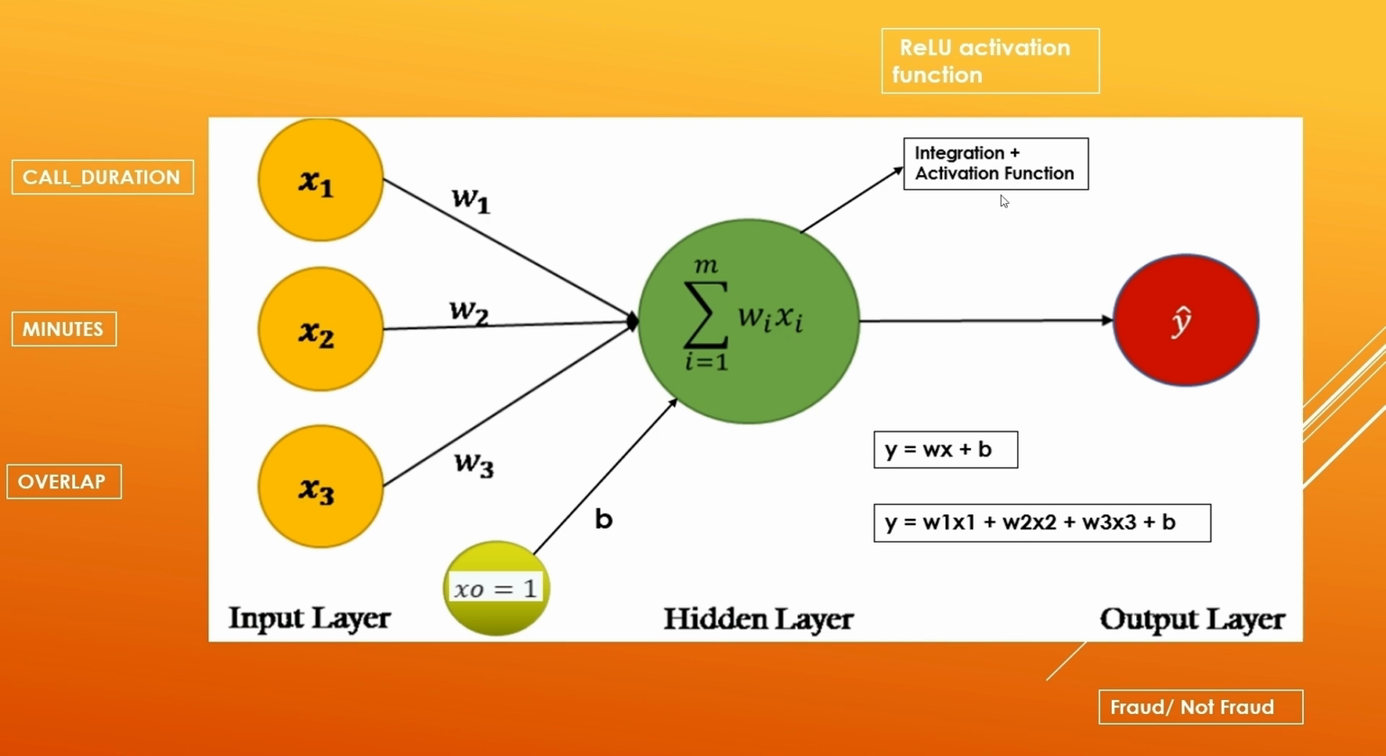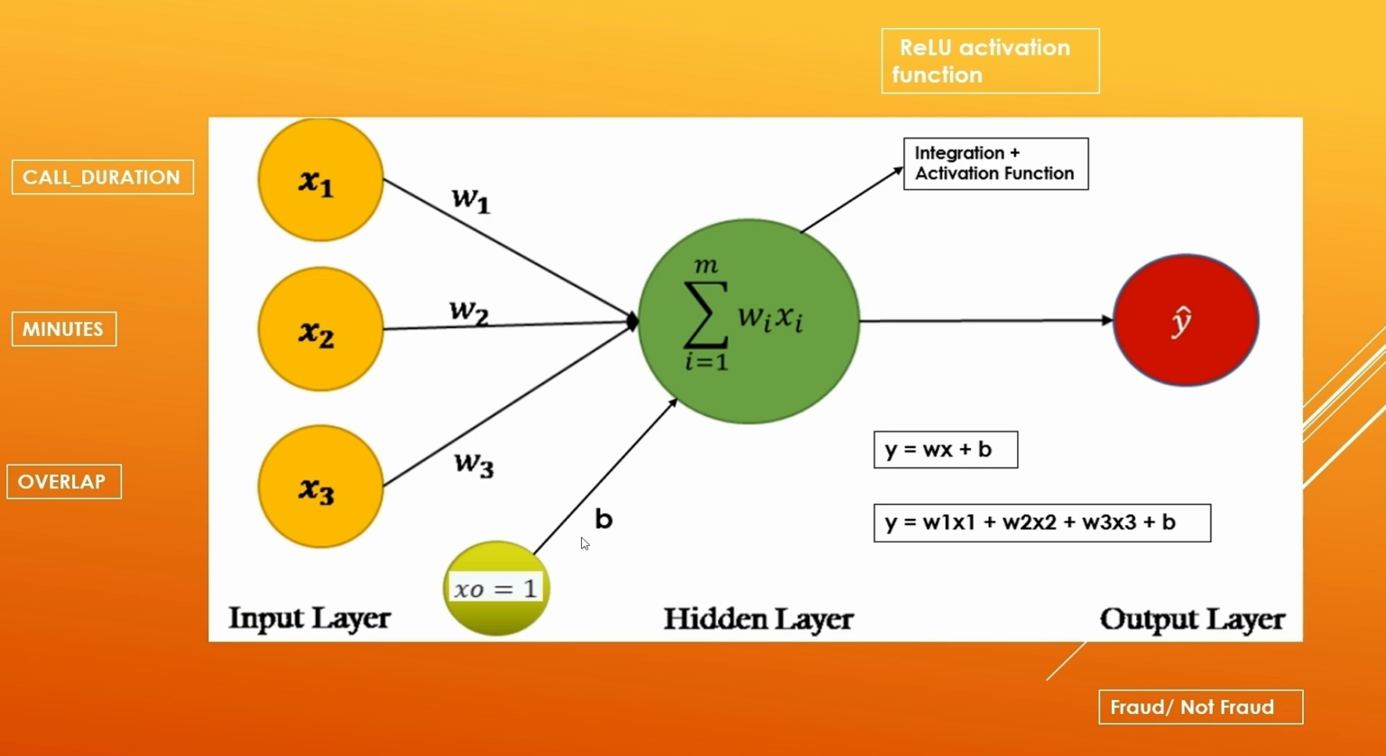Similarly, we have this green one, integration plus activation function. What it does, you can see here, is integrate the Wi into Xi, meaning every weight and corresponding neuron will be multiplied, and we will then do the summation, which will be the sum of the values. You can also see one extra neuron here, denoted by B. This is the bias neuron. For this neuron, x naught is equal to 1, the value is usually 1. So 1 into B becomes B.